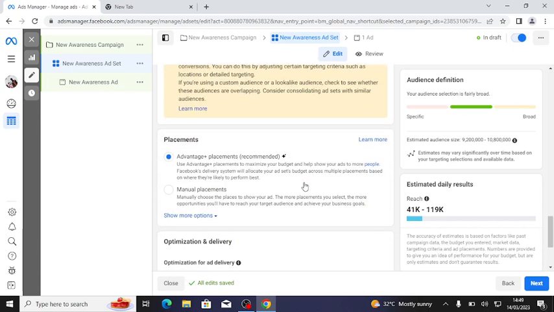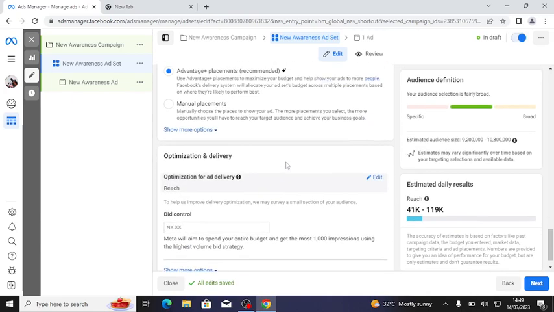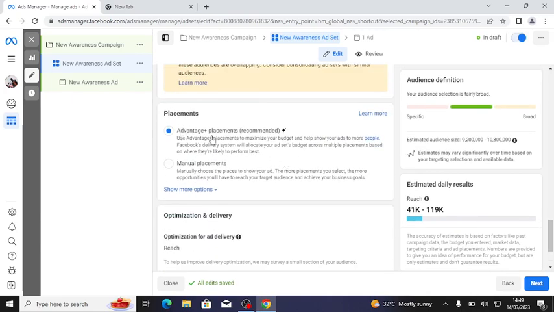Now placement, if you don't forget, this is Meta ad. Meta comprises all Meta platforms like Facebook, Instagram, WhatsApp and others. So now placement, you see automatic placement, that means Facebook will just be showing it to maximize your budget and help you show your ad to more people.